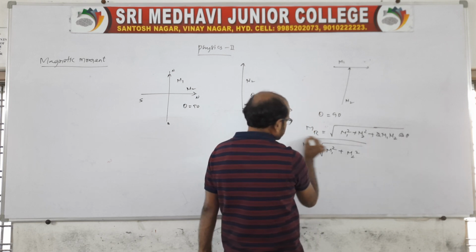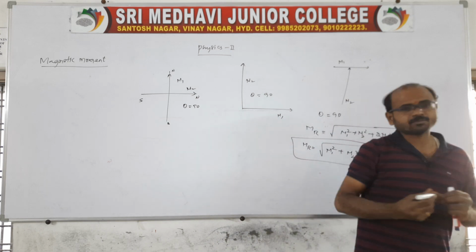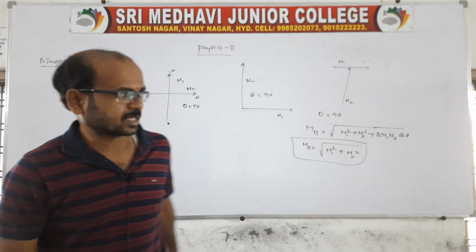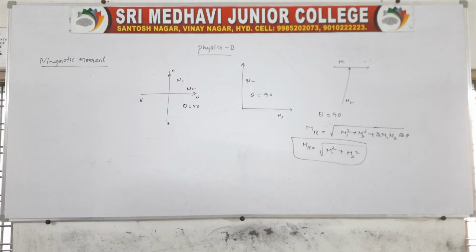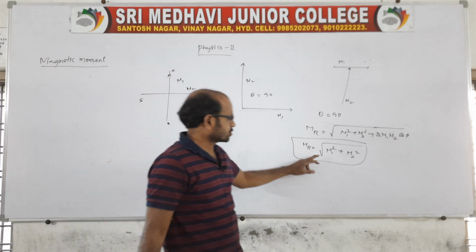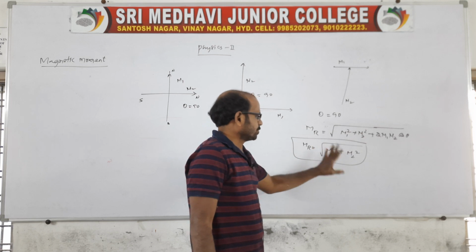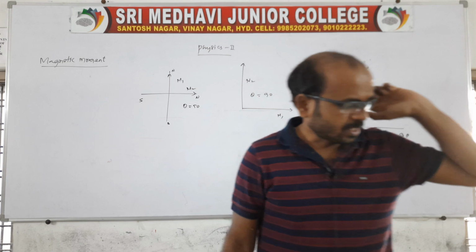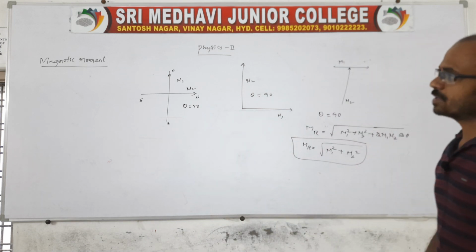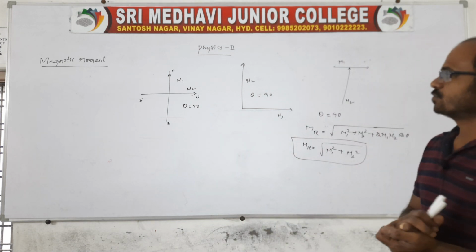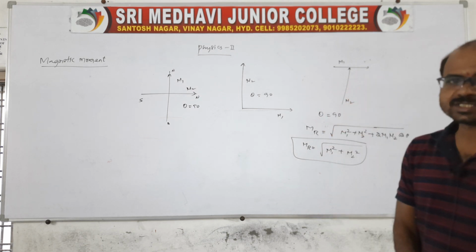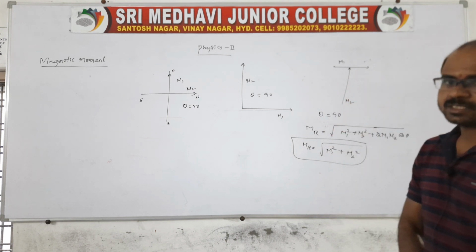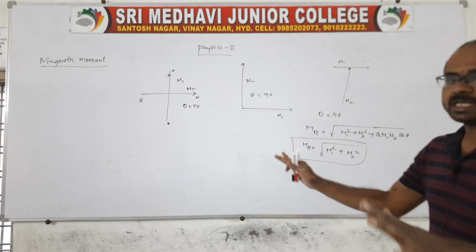So these are the applications related to the resultant magnetic moment. If the magnets are kept in contact in different shapes, then the resultant magnetic moment is Mr equal to root over M1 square plus M2 square. So this is about magnetic moment as well as the resultant magnetic moments when magnets are kept in different manners, at different angles.